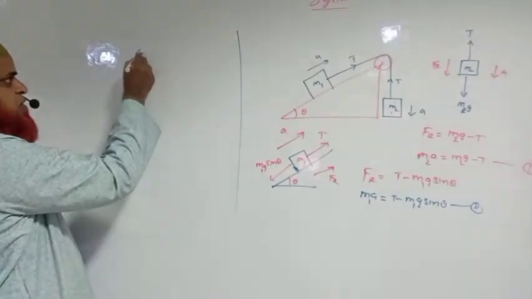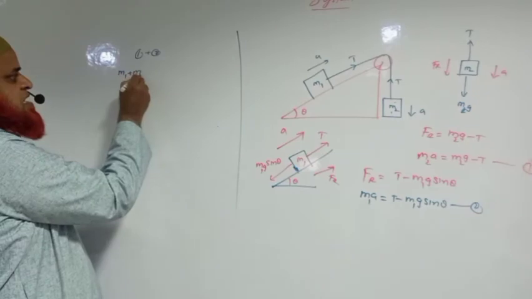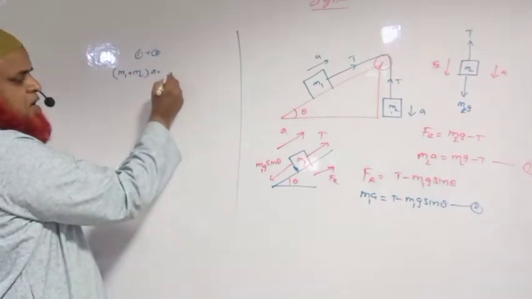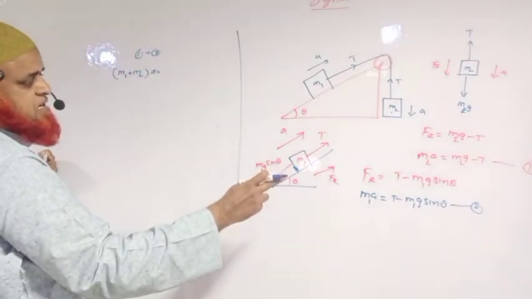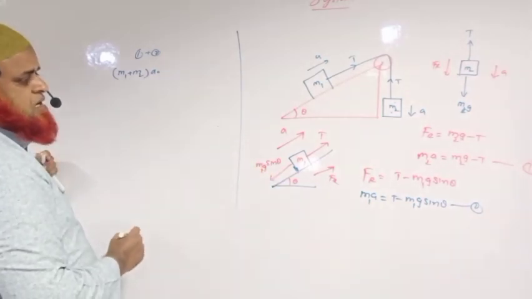Okay. So what are you going to do here? You just add 1 plus 2. What are you going to get? M1 plus M2 into A. So tension gets cancelled here. Is it? Tension gets cancelled here. Then what happens?